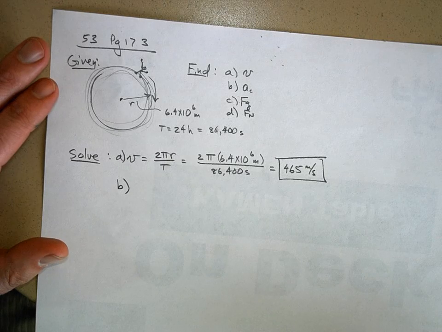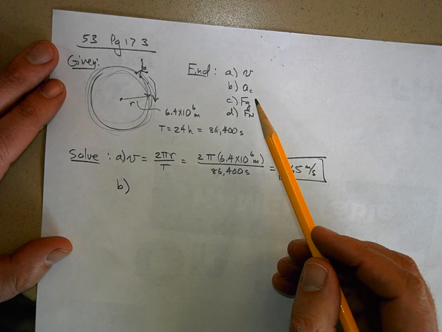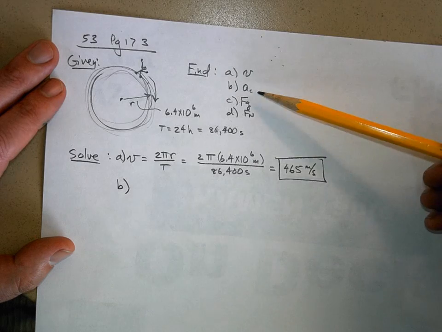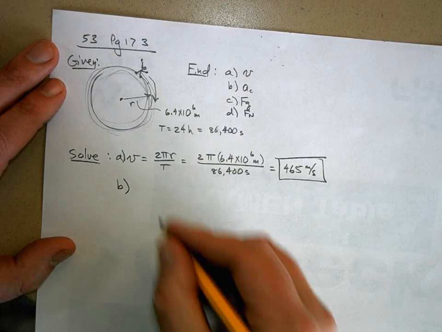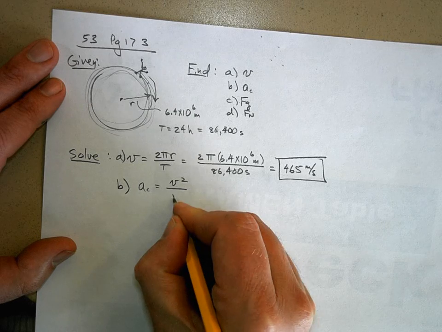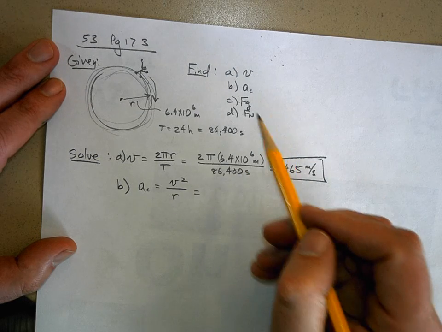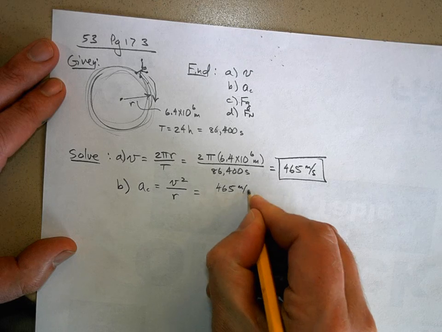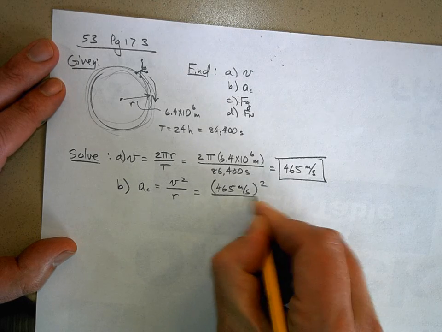Now for part B. The centripetal acceleration, well, that's just going to be v squared over r. So that's going to be 465 meters per second. That's my speed. I'll square that.